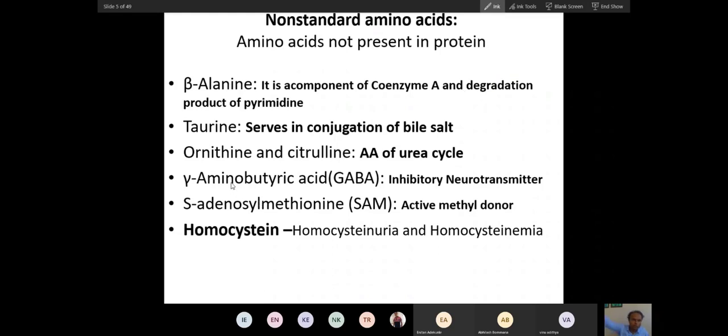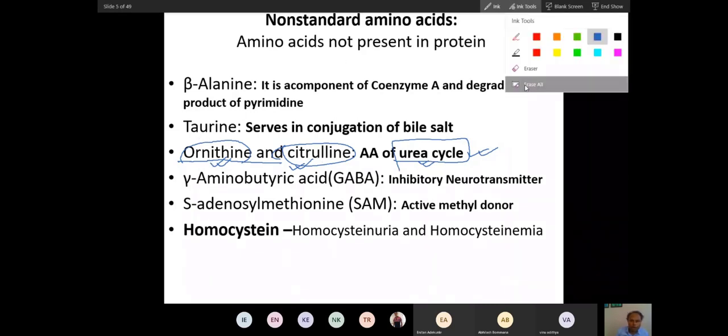Especially, we can see ornithine and citrulline, two amino acids. They are a very integral part of the urea cycle. Remember this. If you don't know about these amino acids, we will talk about them in the urea cycle. These two amino acids are very important for the urea cycle, and they are not present in protein. And this amino acid, taurine,